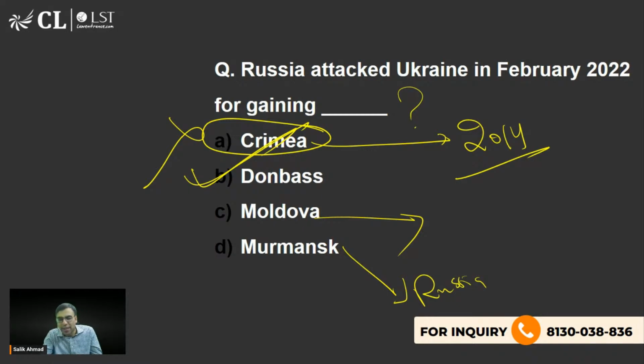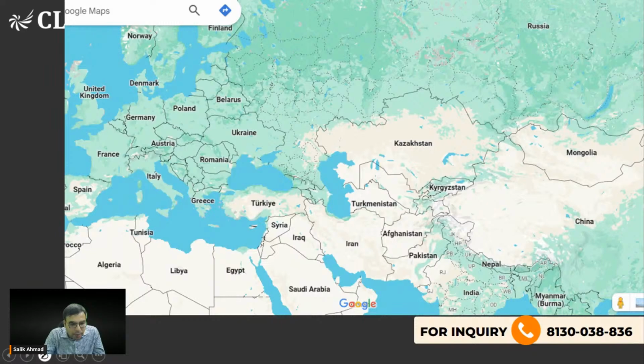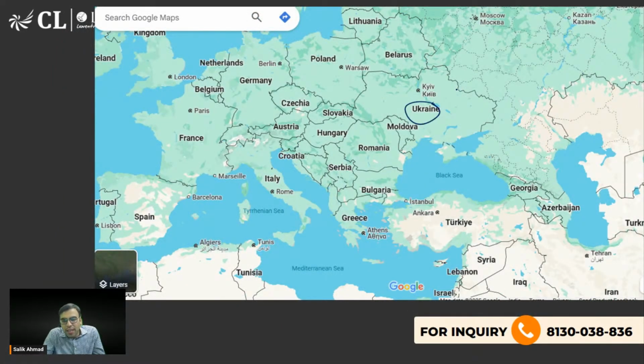Yes, Ayush Nasha, you are right. And Donbass comprises of two regions. What are those regions? Can you please tell me the two parts? Donbass comprises of X and Y. So what is X and what is Y? Please tell me. Okay, so let me show in the map. So here is Ukraine, this is Russia, ठीक है? और ये यूक्रेन है, ये वाला हिस्सा है ना, somewhere here. This is actually Donbass region. And it comprises of Donetsk and Luhansk.